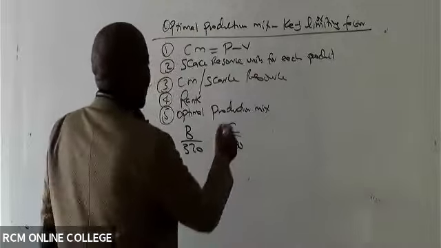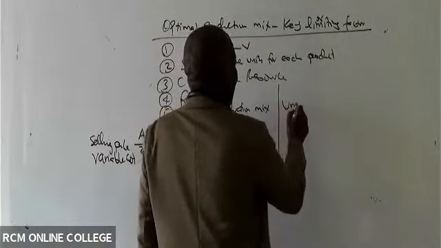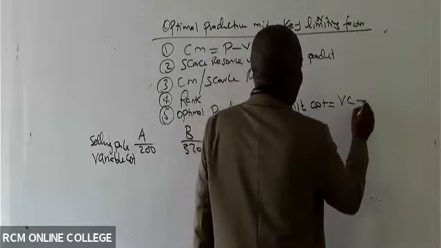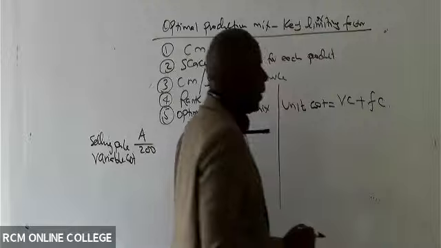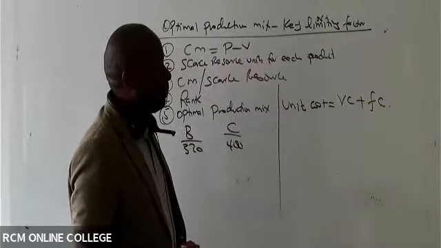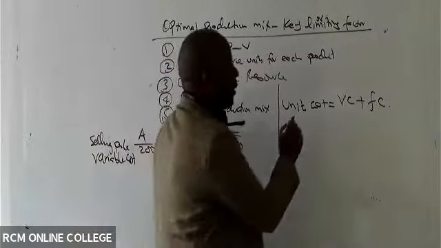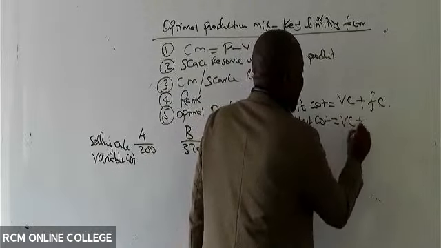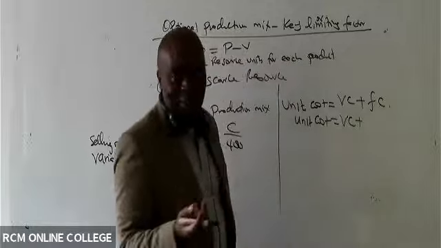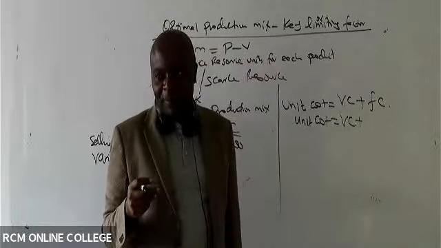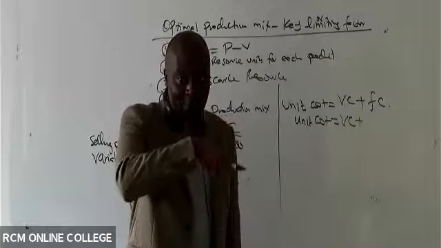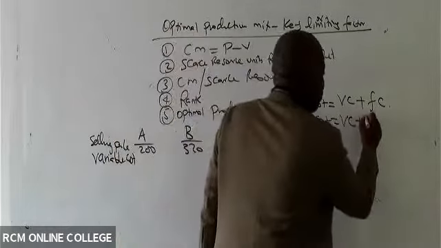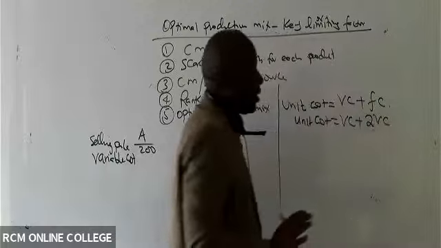So meaning that our unit cost, my friends, will be equal to unit variable cost plus fixed costs. In this particular case, our unit cost will be equal to variable cost, and we know how they're calculating their fixed cost. It is 200% of variable cost, so basically double of variable cost. So meaning that the fixed cost will be 2 VC.